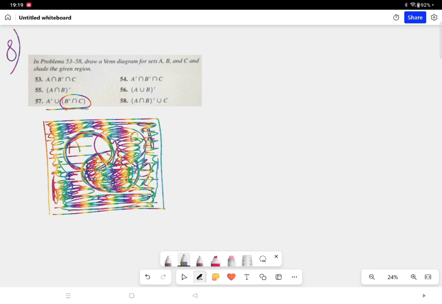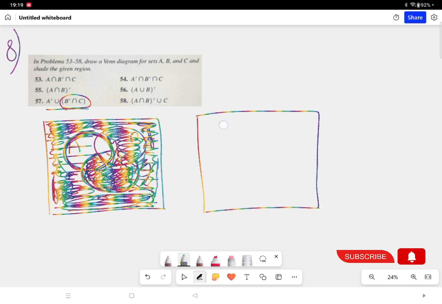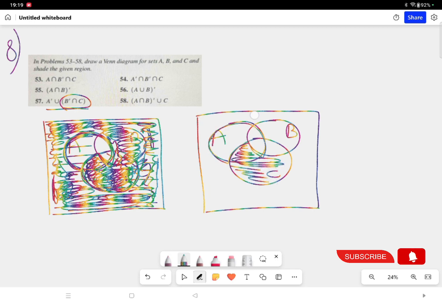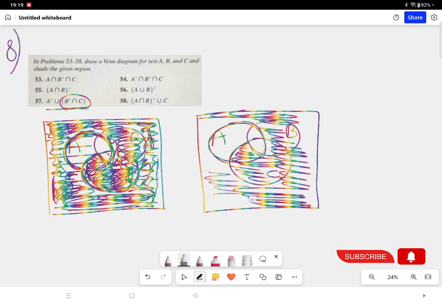Leaving this much part, the whole rest will signify A complement union B complement intersection C. So this is A, this is B and this is C. Leaving this much part, the rest of the part, whatever you get, that is all about question number 57.